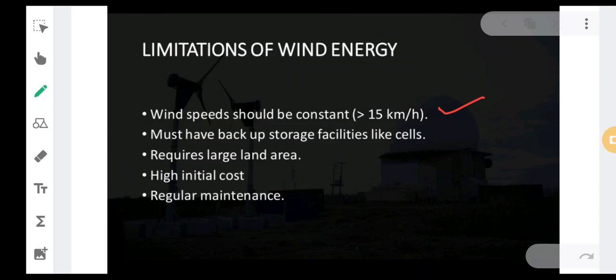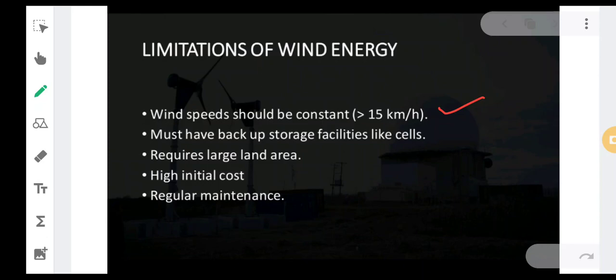So the wind speed should be more than 15 kilometers per hour. The wind speed should be very, very high. If the wind speed is not high, unless and until it is high, the turbine won't rotate, the fans of the windmill won't rotate, and there won't be any electricity produced.